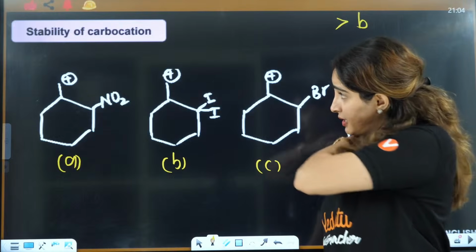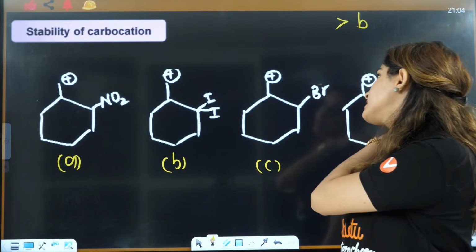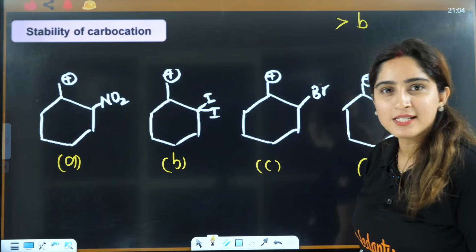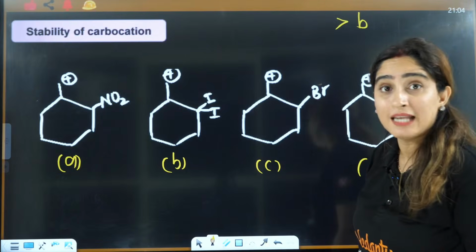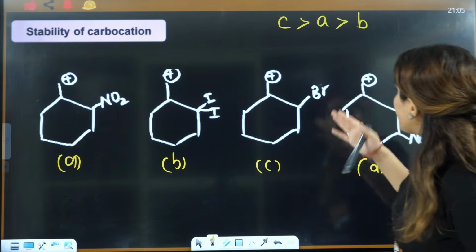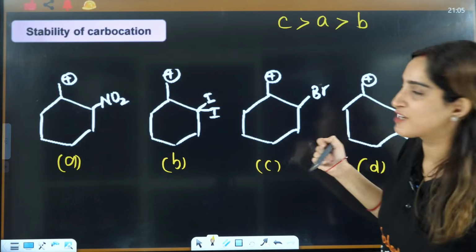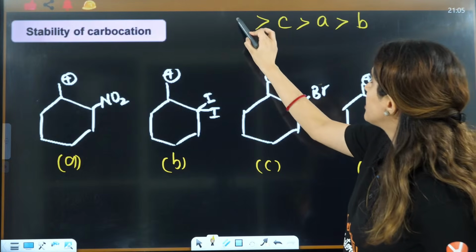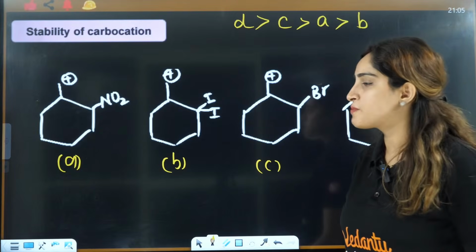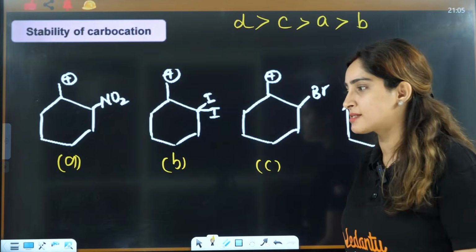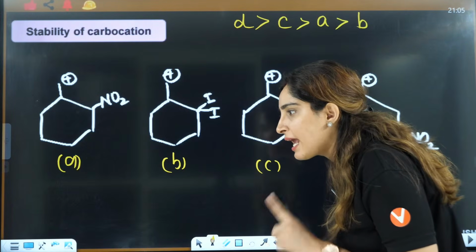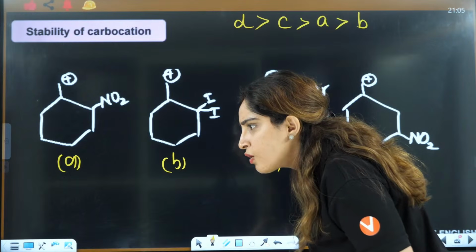After that, what will you have? A and C. In A, the minus I effect is more, so it will be less stable. So it will be A here, then you will have C. And D, because the distance is more, the minus I effect will be less, so it is maximum stable. Just remember that minus I effect is decreasing the stability. So, DCAB, right? Okay?